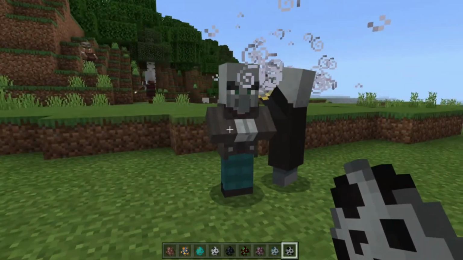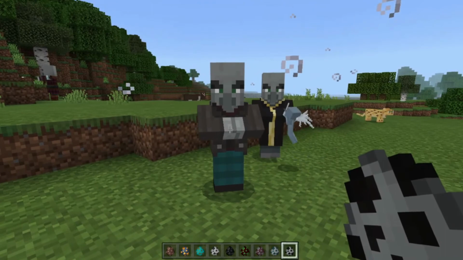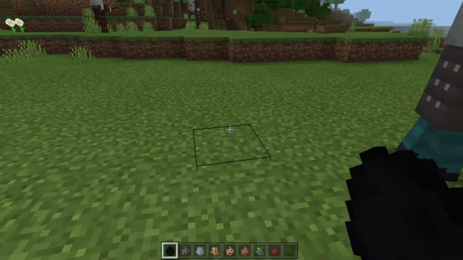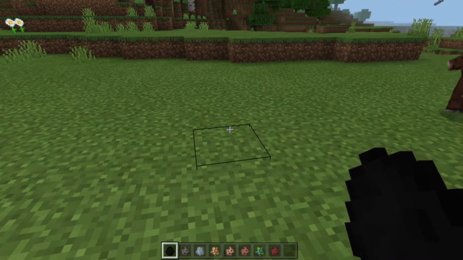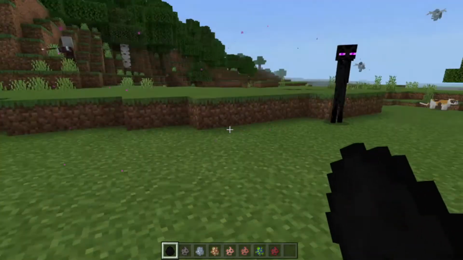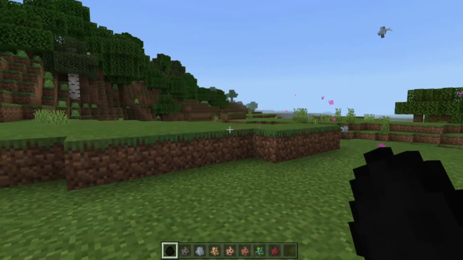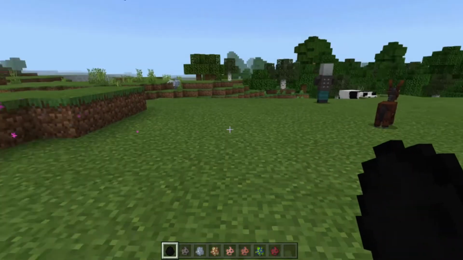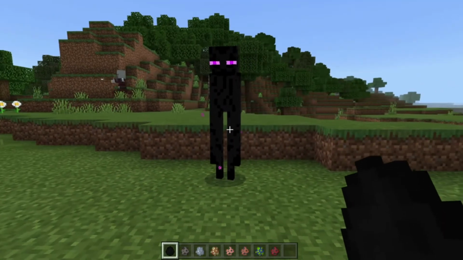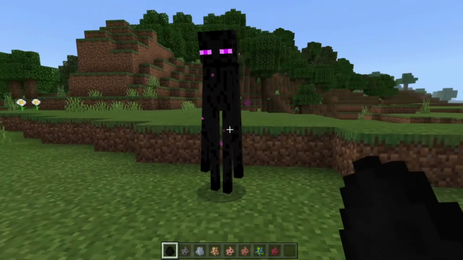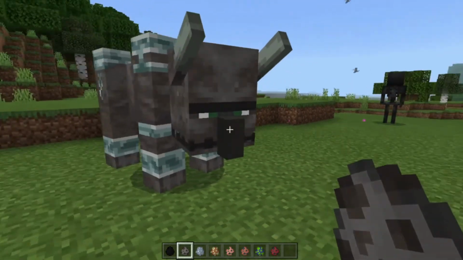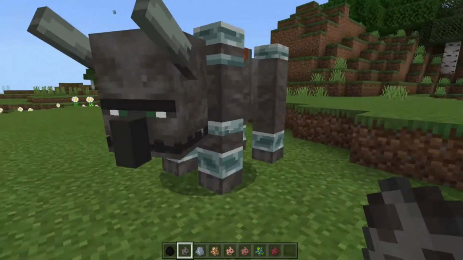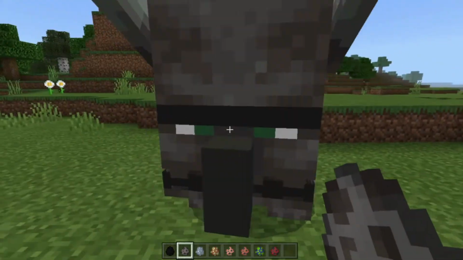All of them are mammals because they have human shape. There are other creatures in this list that are not necessarily mammals, but they share similar characteristics, like the Enderman, which have that human shape. Oh, he doesn't want to show his face possibly. He has human shape. Then the Ravager that looks like an elephant or a rhinoceros.